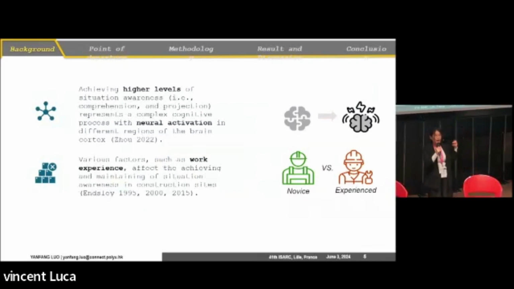So if we achieve a higher level of situation awareness, it involves more complex cognitive processes, such as when we would like to comprehend, when we would like to predict. This complex cognitive process will involve more neural activation in different brain regions. And also various factors such as work experience will affect the achieving and also the maintaining of situation awareness.